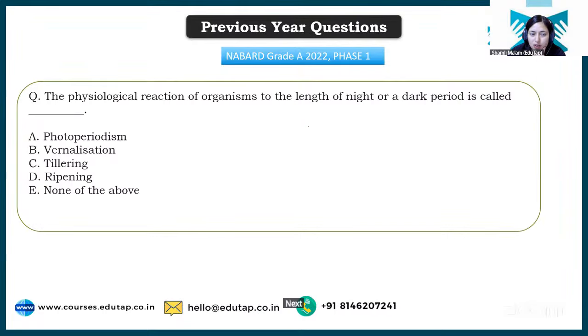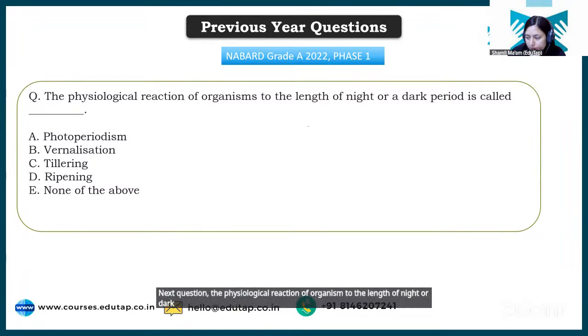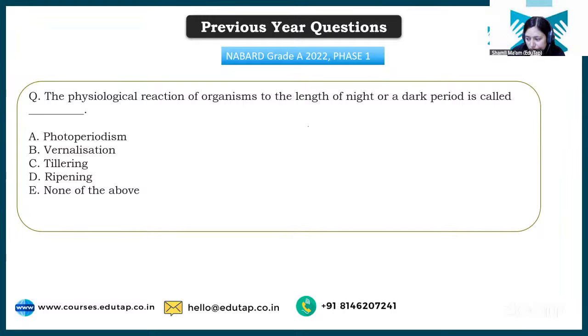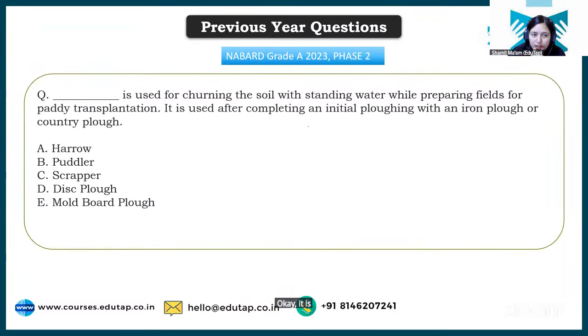Next question. The physiological reaction of an organism to the length of night or dark period is called? Okay, it is photoperiodism. Very good. Next question for you. Dash is used for churning the soil with standing water while preparing the field for paddy transplantation.